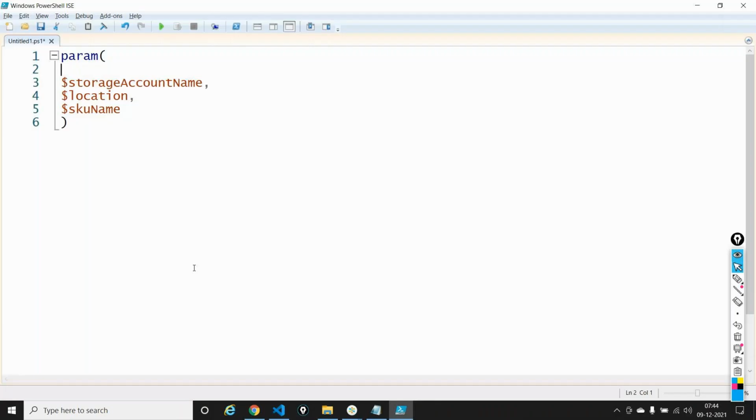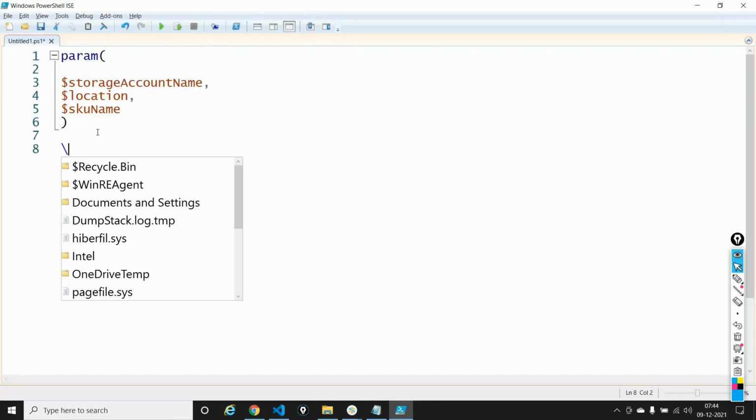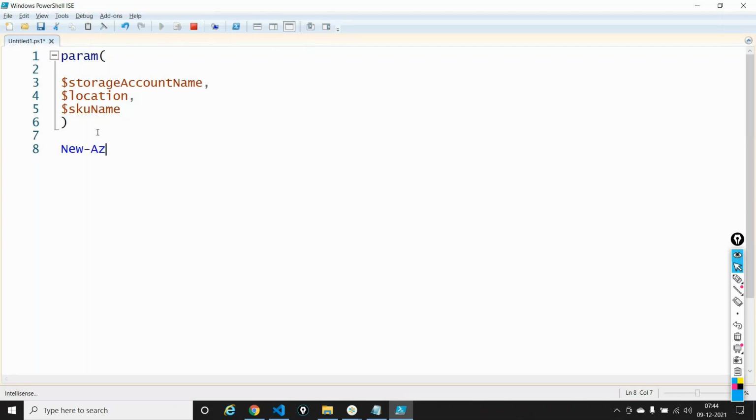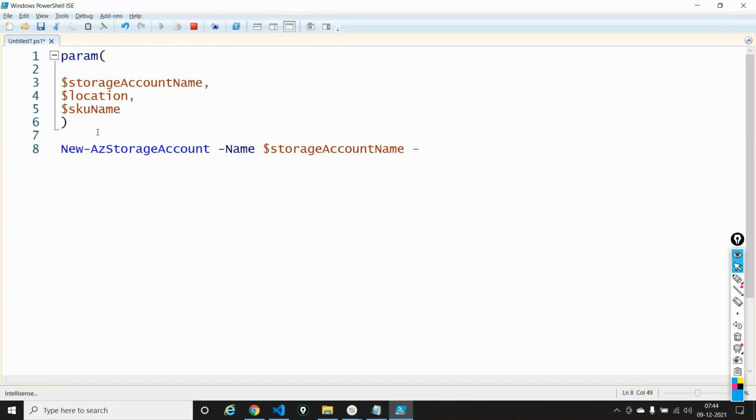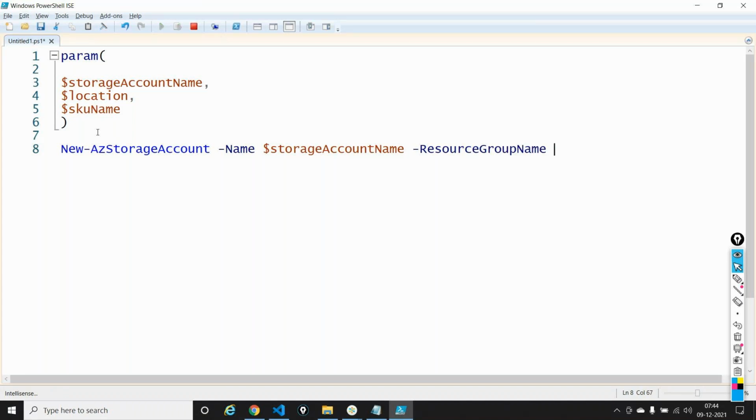Now I'm saying, okay, fine. New hyphen AZ storage account hyphen name of the storage account. How do I pass the name right now? Dollar storage account name. Because I have declared a parameter, I'm using that parameter. I'll say dollar storage account name. Hyphen, I'll say resource group name. So I'm just writing the command here. I'll say some sample RG.